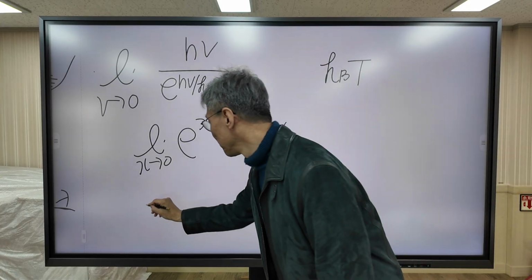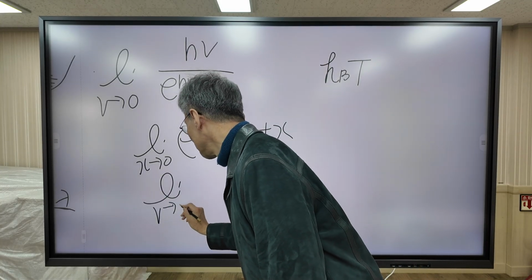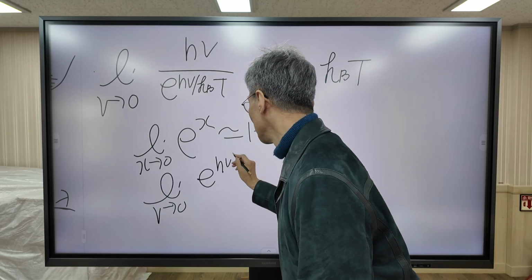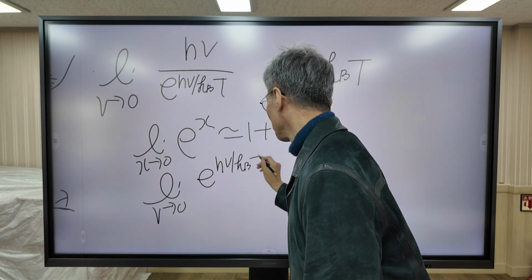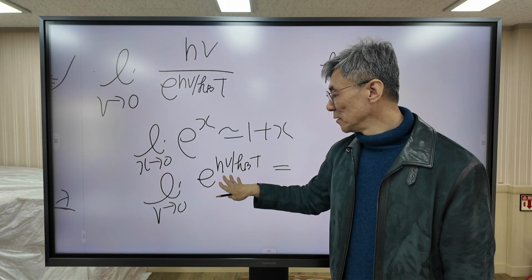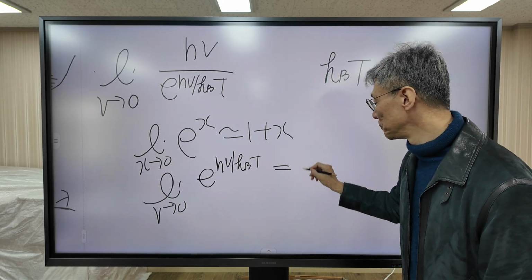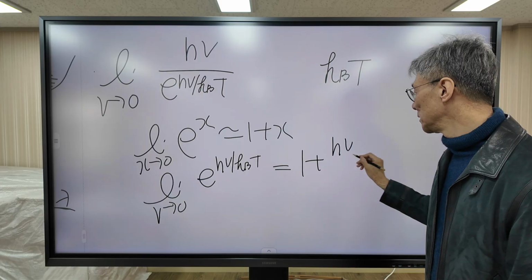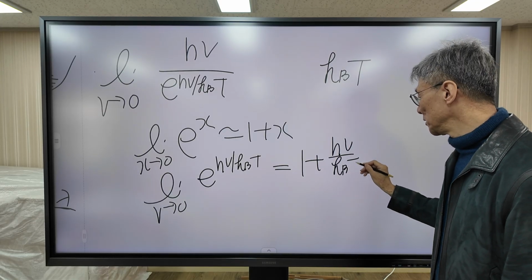So what happens to e to the h nu over kBT? When nu approaches 0, this function is equal to h nu over kBT plus 1.